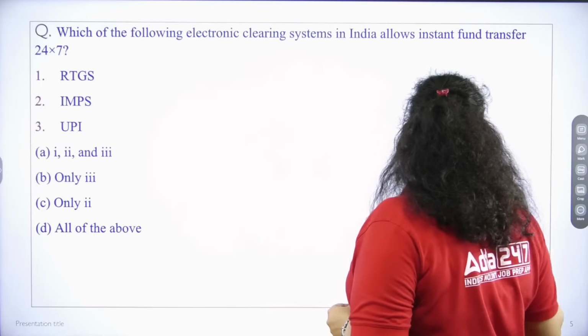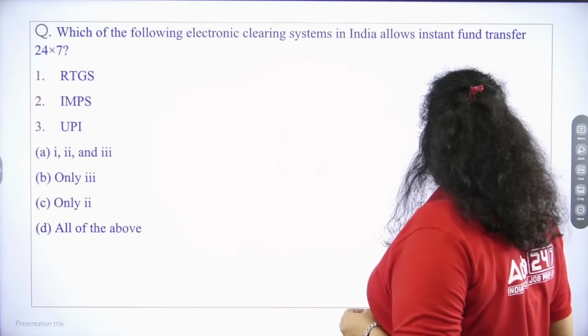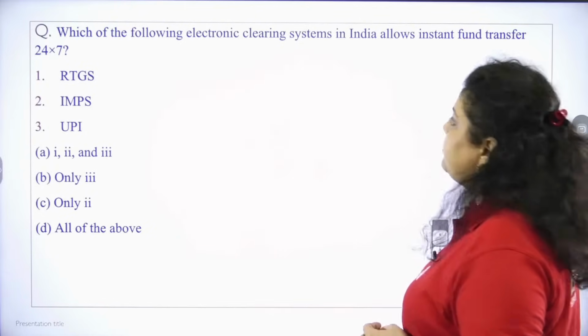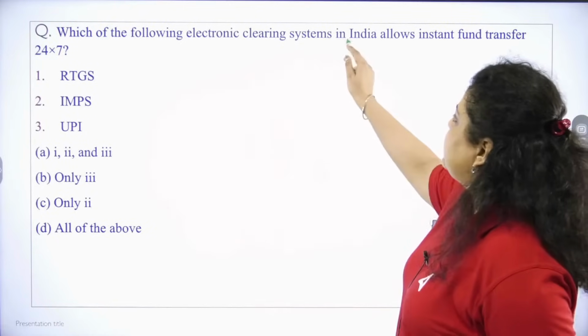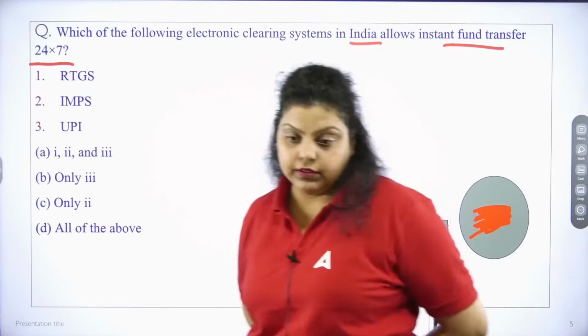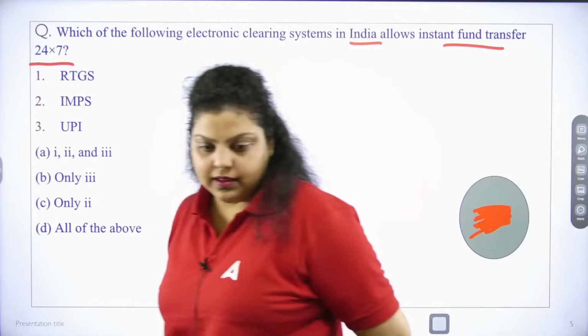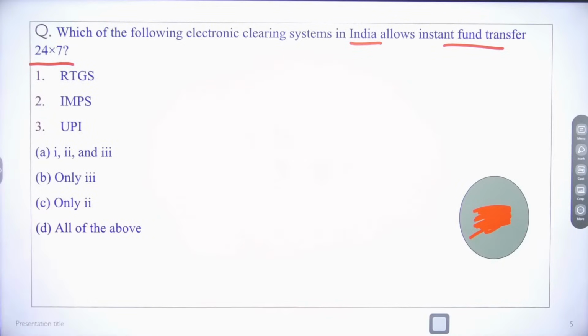Now, next question we have here. Which of the following electronic clearing systems in India allows instant fund transfer 24/7? Is it RTGS? Is it IMPS? Is it UPI? I saw the answer.